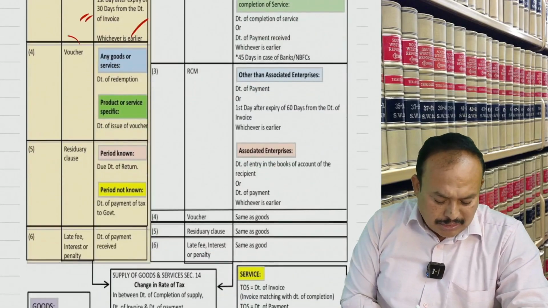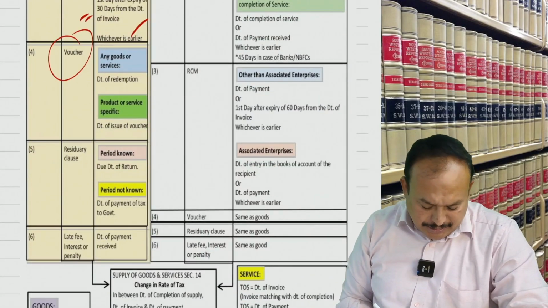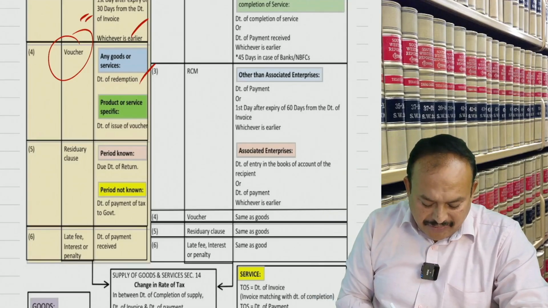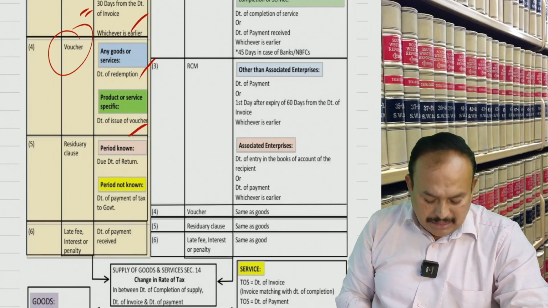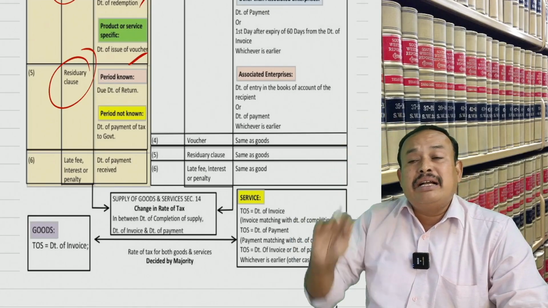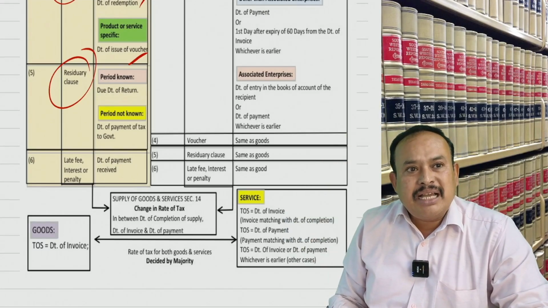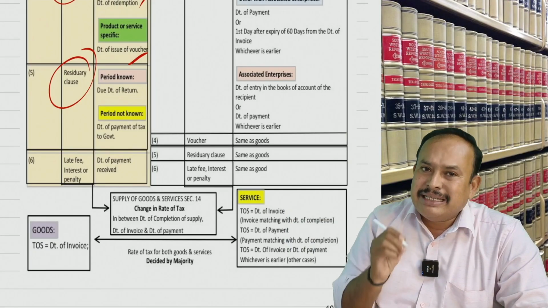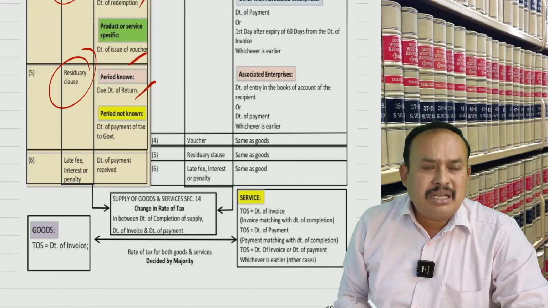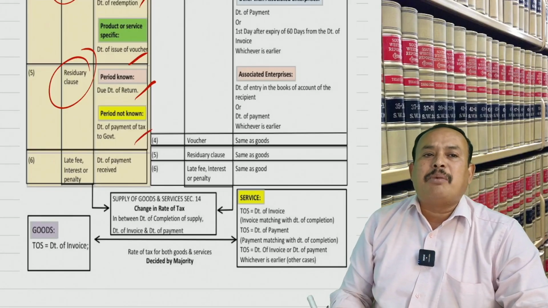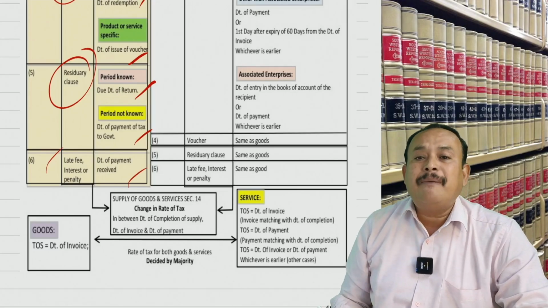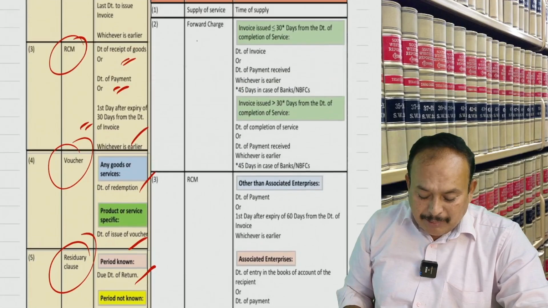Then voucher: if it identifies a product or any goods at the time of issue of the voucher, the date of redemption is the time of supply. Coming to the residual provision, where it is not made in the books of accounts at all, if there is an actual due date, the date of furnishing the return, otherwise the date of payment to the department is the time of supply. In the case of interest, penalty, late fee, the date of receipt of the payment. Is it clear? The same is applicable here also.